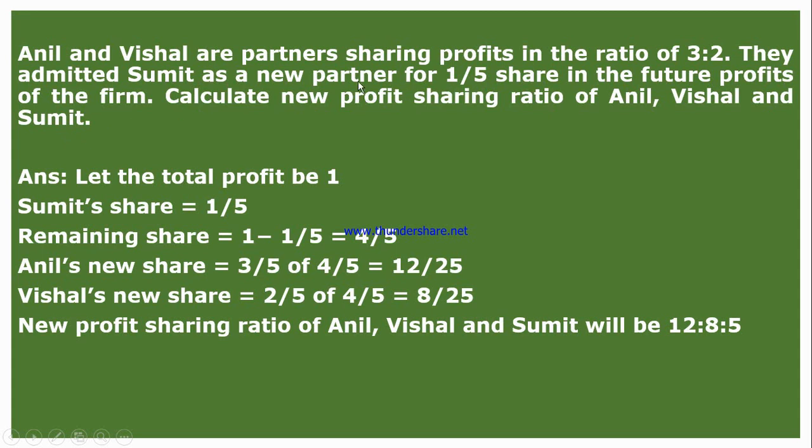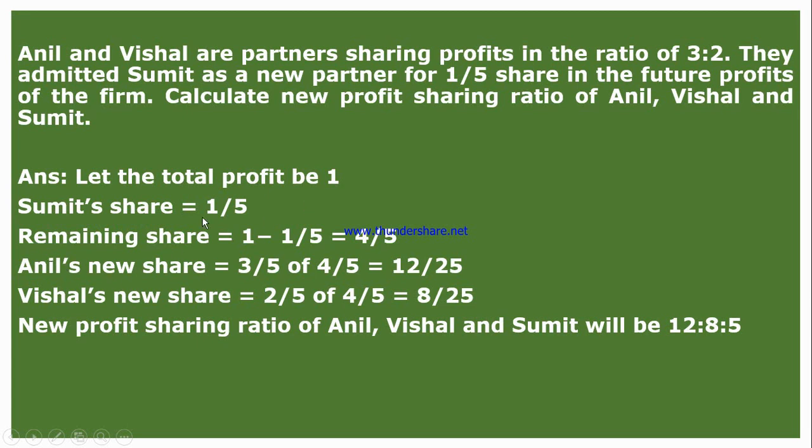Just see, in this case only how much profit the new partner, that is Sumit, will get is mentioned, and that is nothing but 1/5. Nothing else is written regarding that new partner's profit. So in these types of question, the procedure is very simple. You first think that total profit be 1, as we know that the whole of anything is equal to 1. Therefore, total profit is equal to 1. And how much is the new partner's share? Sumit's share is 1/5.